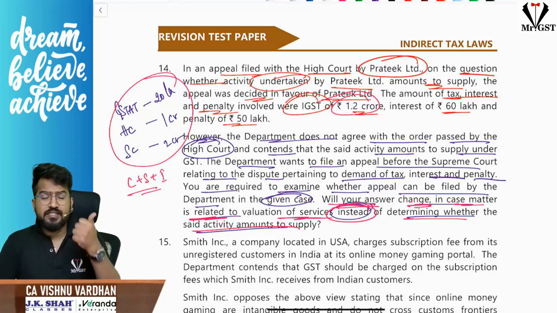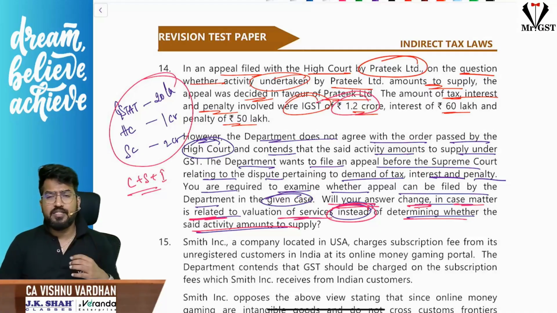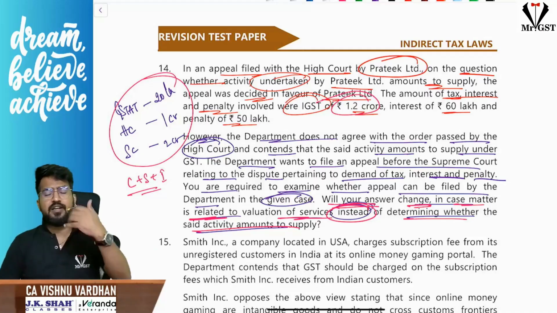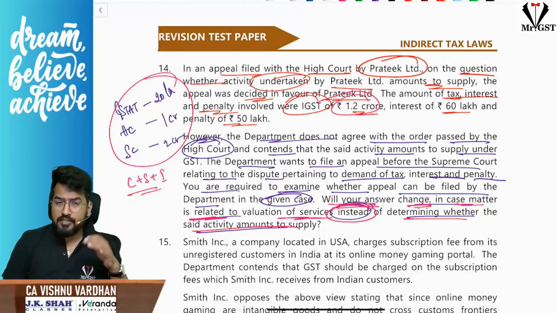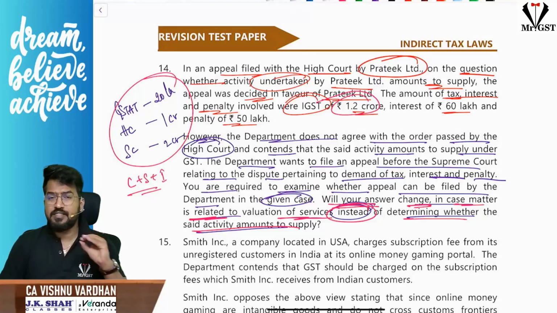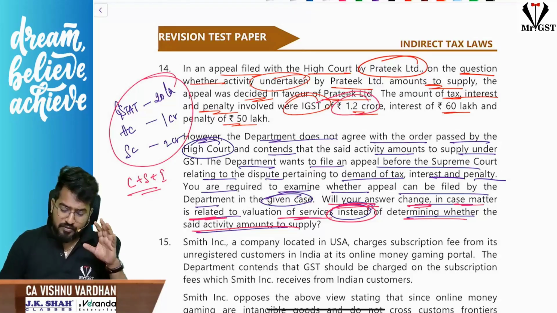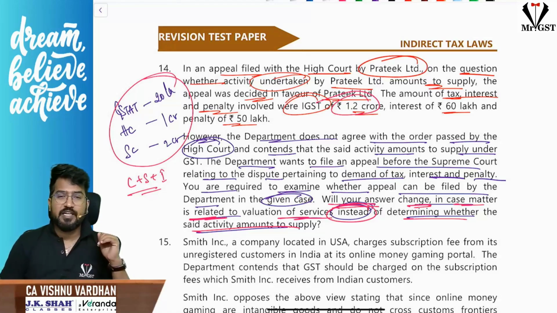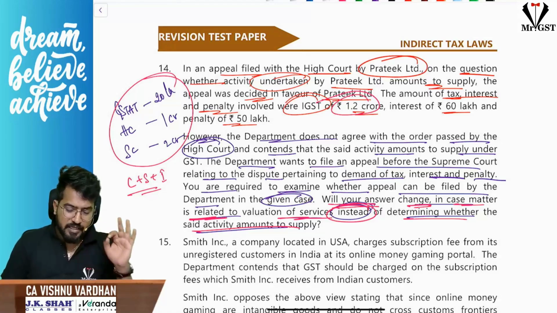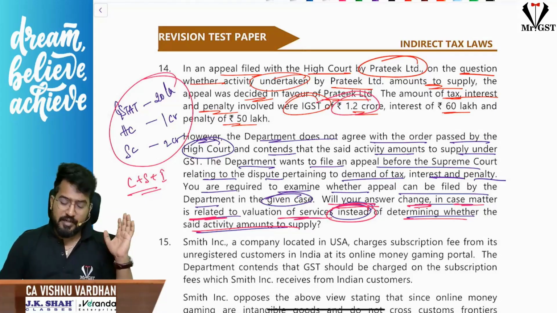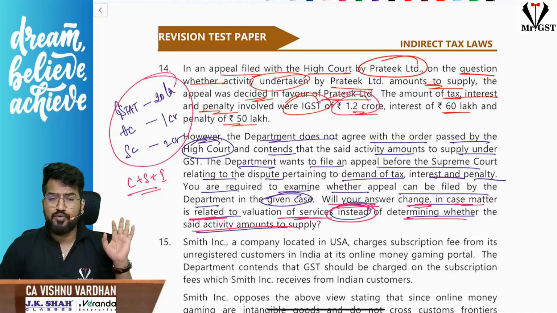Like for example, refunds, classification, place of supply, valuation, or any other case which is recurring in nature, continuous in nature, or if there are any adverse comments passed against the department or government, or if any provision has been declared ultra vires, or any rules and regulations declared ultra vires the act. Like that, in certain cases, they can go and challenge. So here, because it is a valuation matter instead of whether it is supply or not, yes, they can happily go and file an appeal in the Supreme Court, even though it is not exceeding 2 crores. Hope you are clear with that.